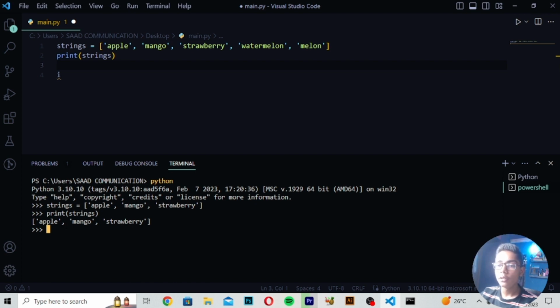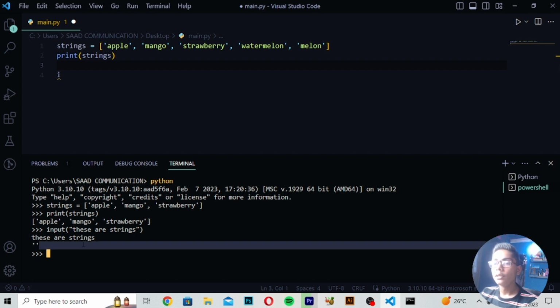So like this you can use Python here in DSA. If you want to print this whole tag of a string, I will move to input and write this is a string. So here I will write these are strings. Then if I want to print this, I will directly press enter. You can see it has been printed here: these are strings. So like this you can use strings here. It is showing me these quotes and saying that these are strings.